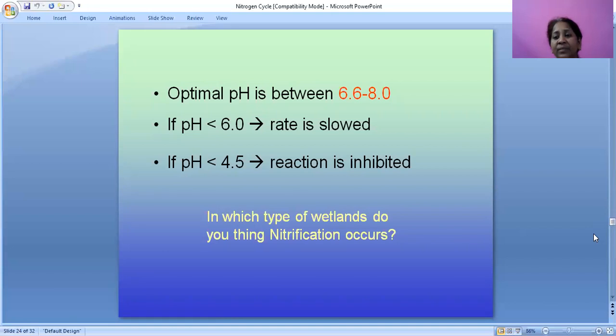Optimal pH is between 6.6 to 8.0. If pH is less than 6.6, the rate is low. If pH is less than 4.5, the reaction is inhibited.